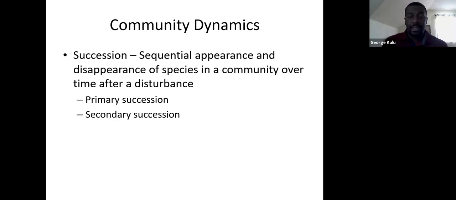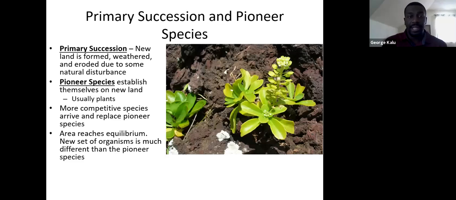So the first type is called primary succession. In primary succession, you have a new land that gets formed, either by a volcano eruption or something like that when the land cools, or you have some land that gets weathered away or eroded, usually again due to some natural disturbance. Not something that's caused a change in the environment. The new land is formed, or the land gets weathered away or eroded.